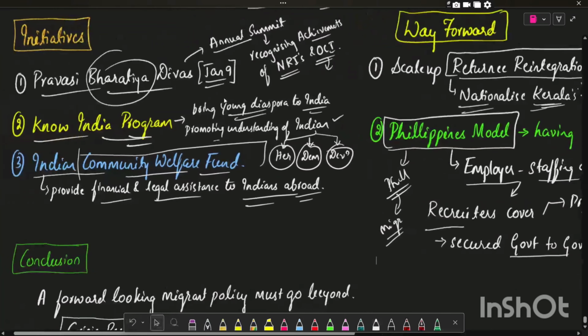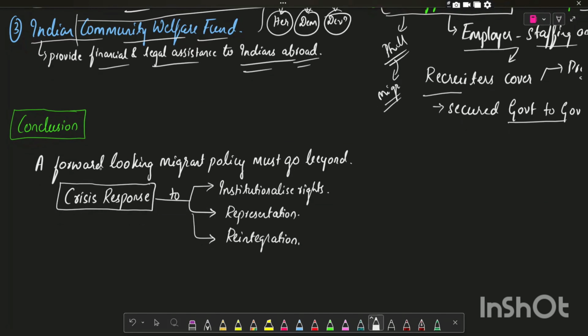Now we'll see what we can write in the conclusion. A forward-looking migrant policy must go beyond crisis response to institutionalize the rights, representation, and reintegration. I repeat, a forward-looking migrant policy must go beyond crisis response to institutionalize rights, representation, and reintegration.